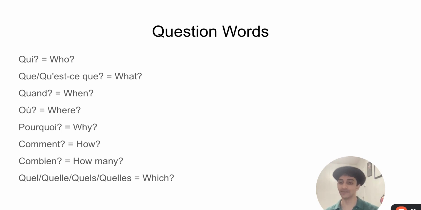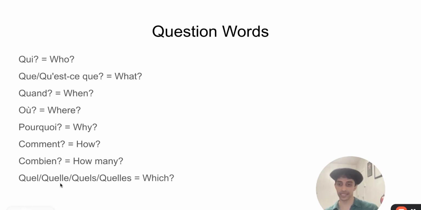All 4 forms have slightly different spellings, but they're all pronounced in exactly the same way, and that translates as which in English. The reason why there are 4 different forms of quel, even though they're all pronounced the same, is because quel effectively functions as an adjective. So, like an adjective, it has to describe the noun. It has to agree with the noun that it's describing in terms of gender, masculine or feminine, and number, singular or plural. So, quel on the left, that is the masculine singular form.